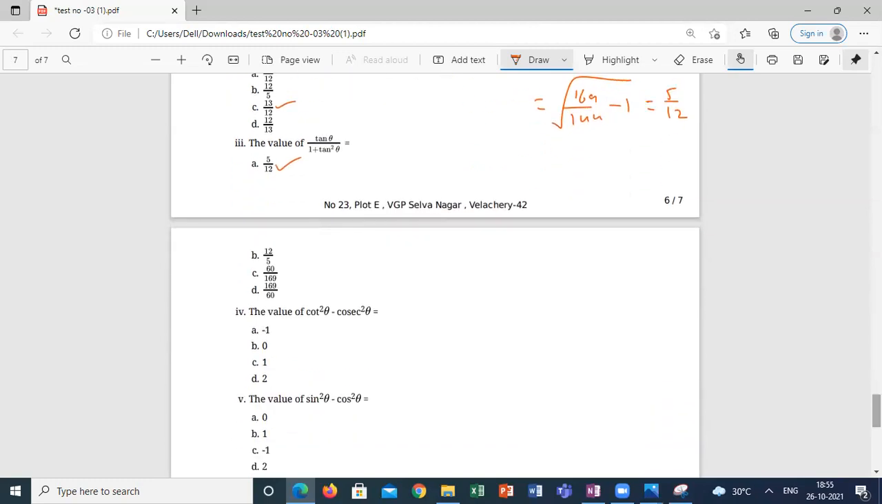So if you know sin theta, cos theta, tan theta, it will be easy to calculate cot square theta minus cosecant square theta. Or we know cot square theta plus 1 is equal to cosecant square theta. Without this data itself, cot square theta minus cosecant square theta for any angle is always minus 1. With the help of the identity also you can calculate.